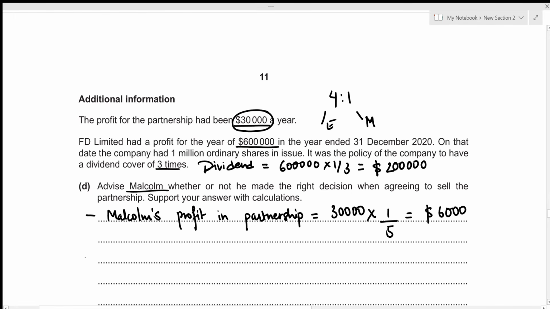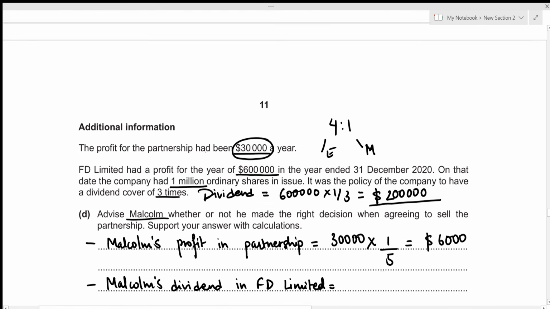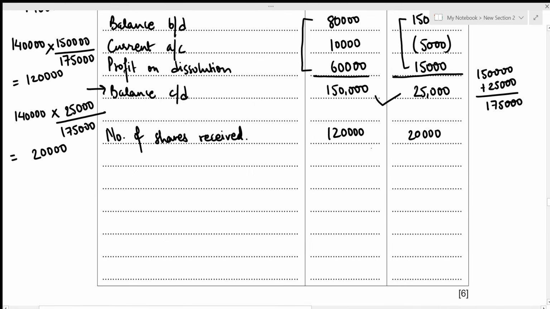That's the annual profit. Then we figure out Malcolm's dividend in FD Limited. We know that the total dividend was 200,000 and we know that the total ordinary share is 1 million. And we also figured out Malcolm's number of shares, which was 20,000.